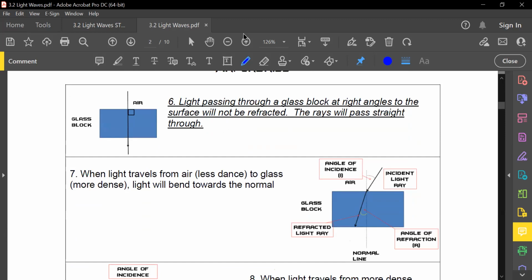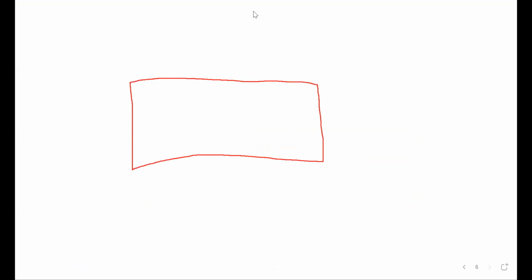Now, if we want to go for a very simplified conclusion, let's say this is a glass block here. What's going to happen is, when light enters from air into glass, because this one here is obviously more dense, do you think light is going to travel faster or slower in a more dense medium?